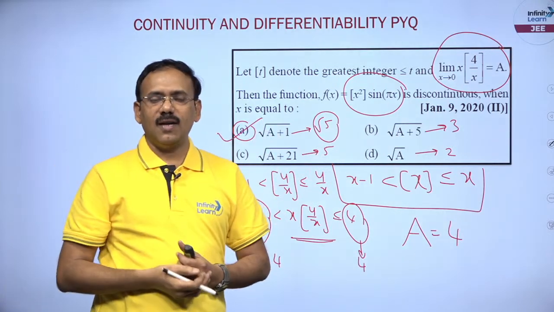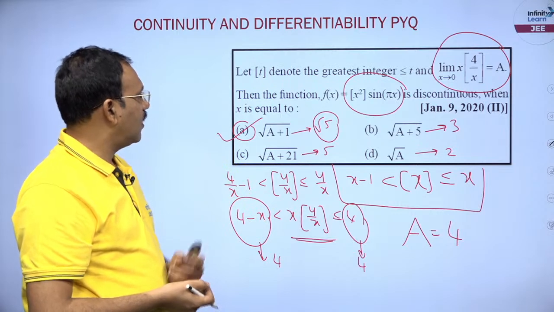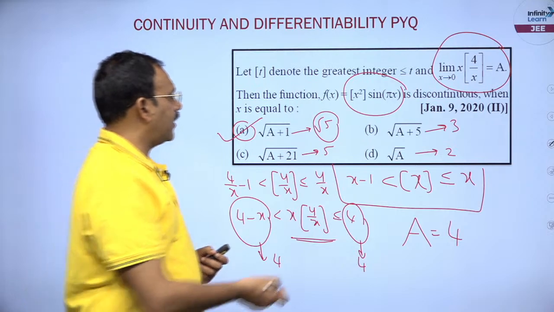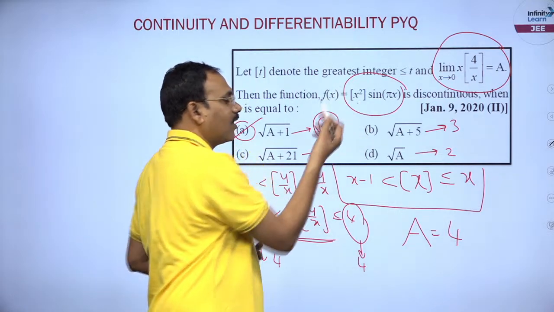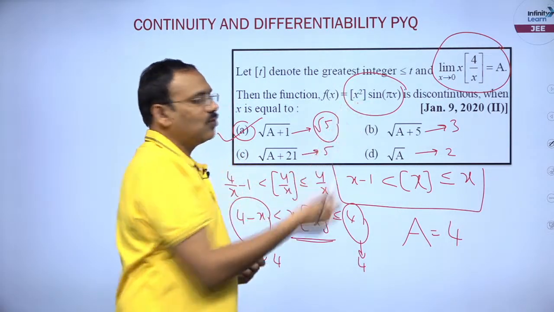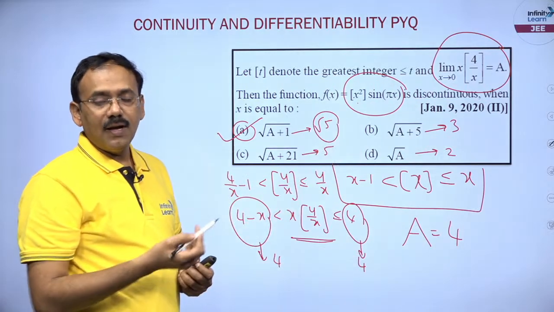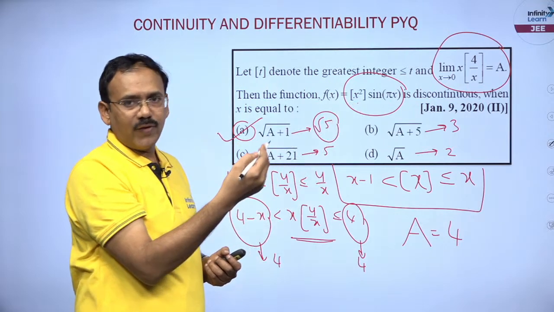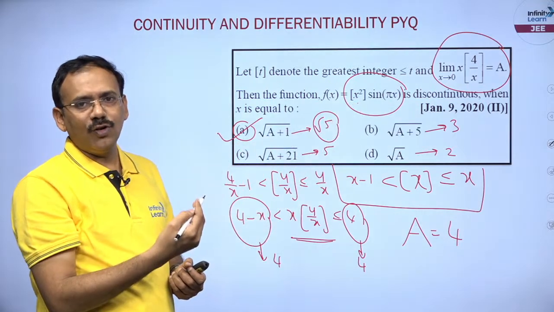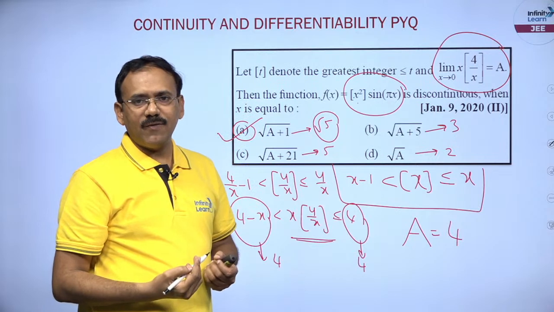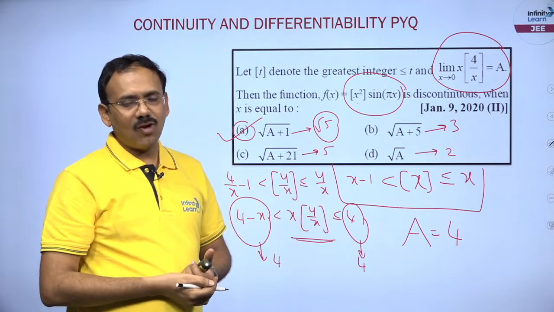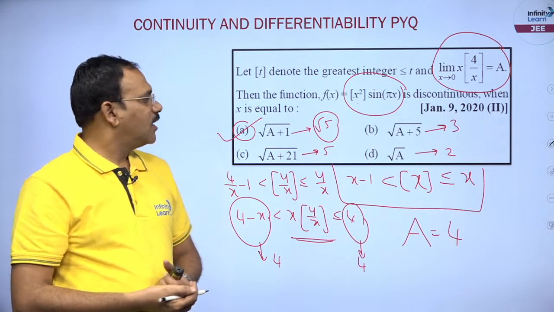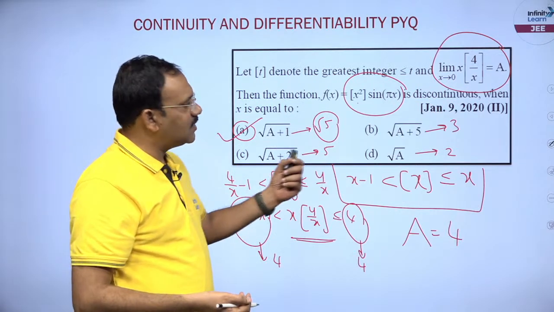Let me repeat, dear students. When x is root 5, undoubtedly on the right side this becomes 5 into sin pi x, and on the left side this becomes 4, that means root 5 squared is 5, and slightly less than that you will get 4. So both the values will be different. So the limit does not exist, so it is discontinuous. Clear, dear students? So this problem can be dealt with easily in this way.